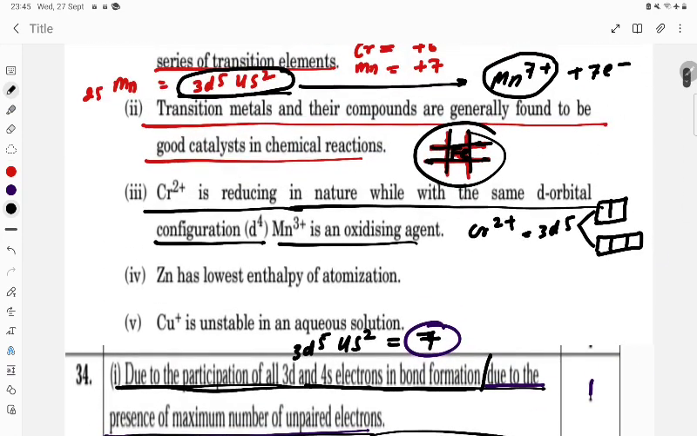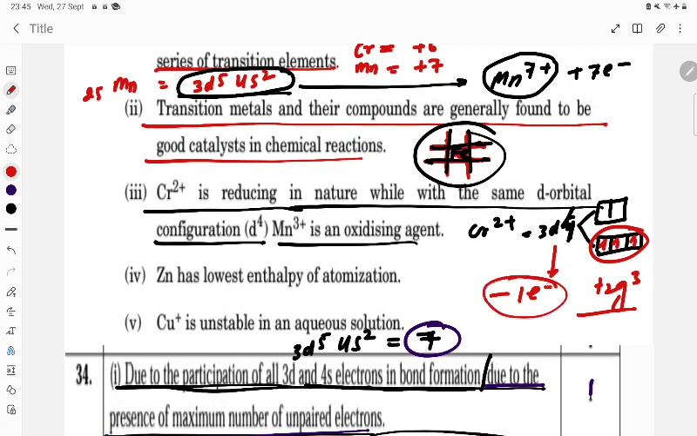So here is the d orbital. If you see Cr2+, it is d4, student. If it loses 1 electron, what will be there? Only 3 will be left. If it is losing 1 electron, it will be left with the stable t2g configuration, t2g3. Because it is losing an electron, it will act as a what? Reducing agent.